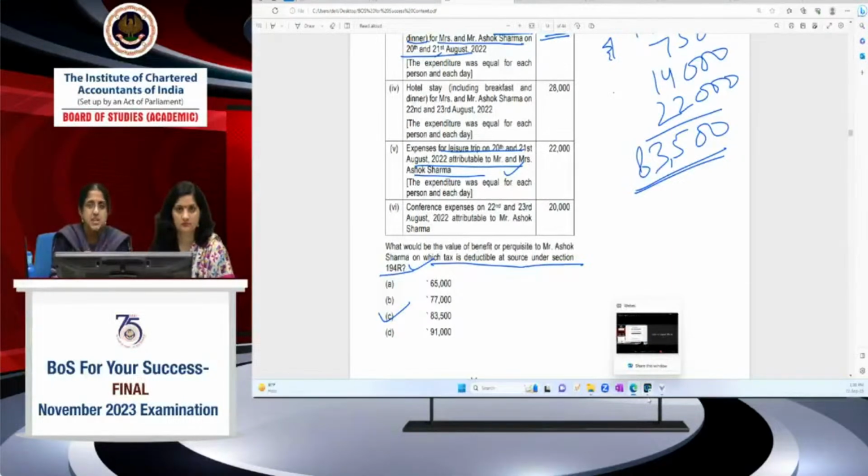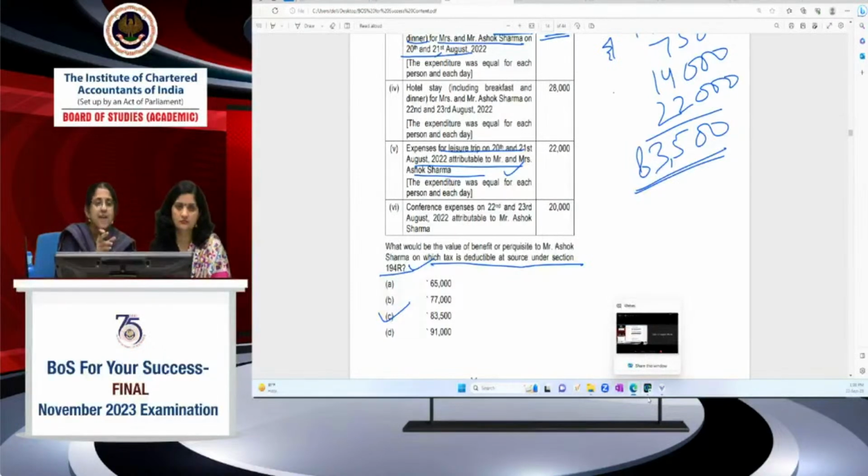But this person came 2 days before. So the conference was on Monday or Tuesday, and he came on Saturday itself. Saturday is not allowed for the dealer. Saturday and Sunday, both are not allowed for the dealer's wife. For the dealer, one day prior is allowed. Had he come on Sunday, there would have been no perquisite on account of this. But he had come on Saturday itself.